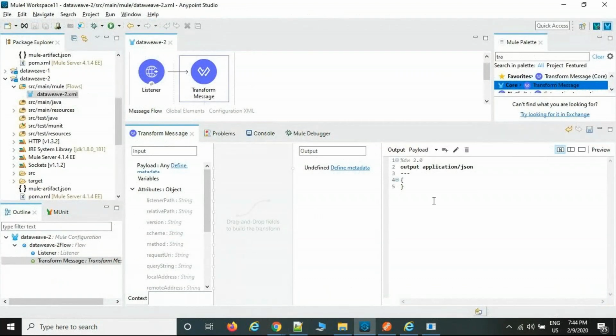Now how to write? First we need to understand how we are receiving the file. They said they are sending it via the body. Then you can remove this one. Body, right? In MuleSoft, that is the payload. You can type payload. In the payload, we have a list of data. So for a list of data, what is the operator we are using?